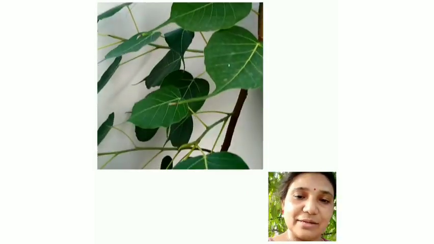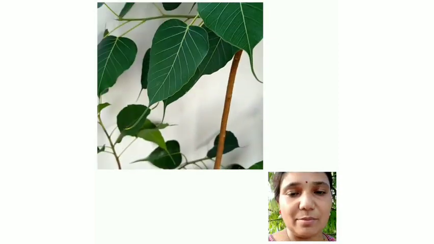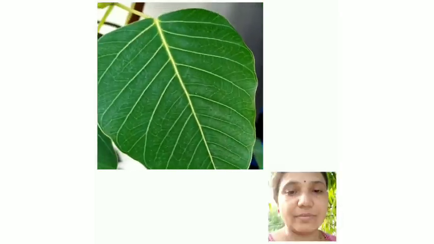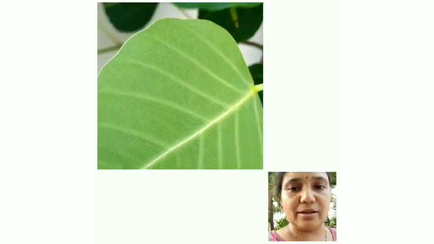Leaves are the food factory for plants. They produce food with the help of carbon dioxide and water. Let us see how they get carbon dioxide. Look at the leaves. These leaves have tiny pores called stomata.